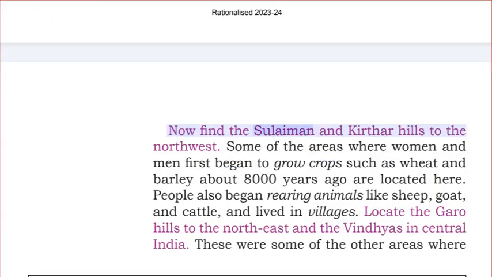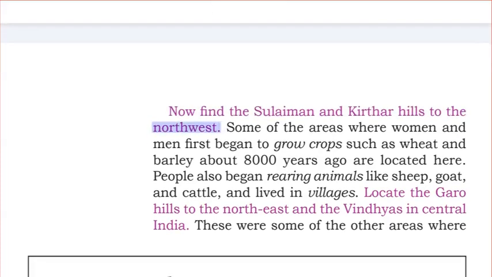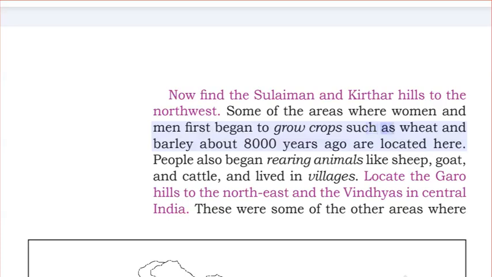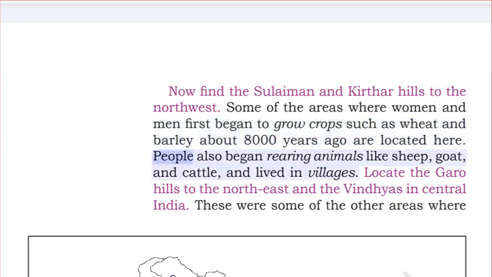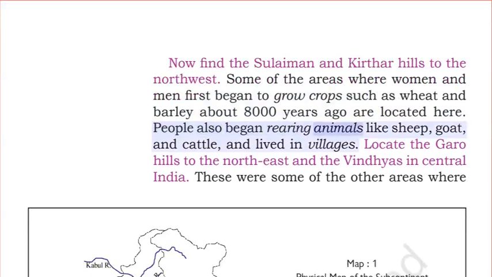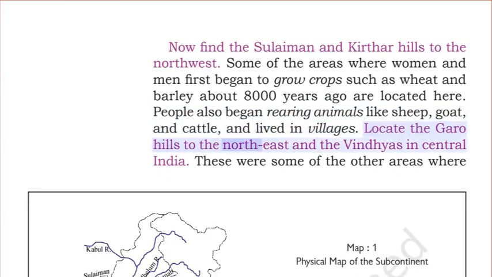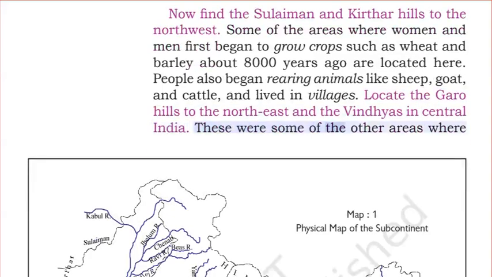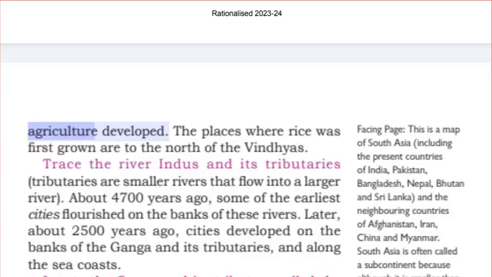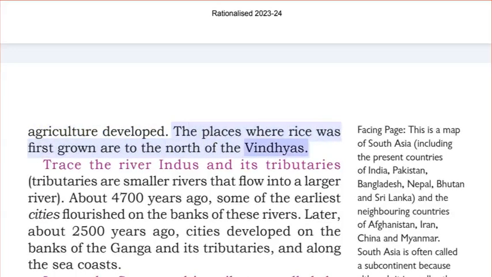Now find the Suleiman and Kurthar Hills to the northwest, some of the areas where women and men first began to grow crops such as wheat and barley about 8,000 years ago are located here. People also began rearing animals like sheep, goat, and cattle, and lived in villages. Locate the Garo Hills to the northeast and the Vindhyas in central India. These were some of the other areas where agriculture developed. The places where rice was first grown are to the north of the Vindhyas.